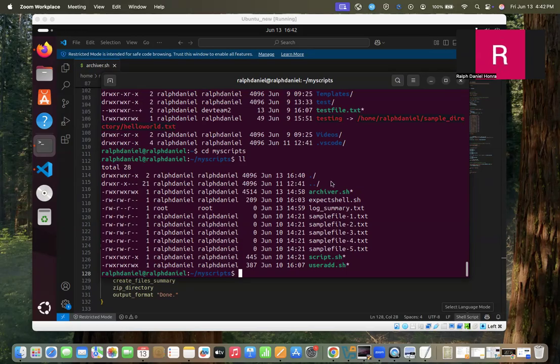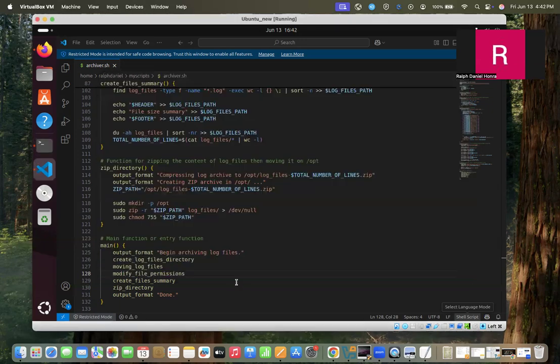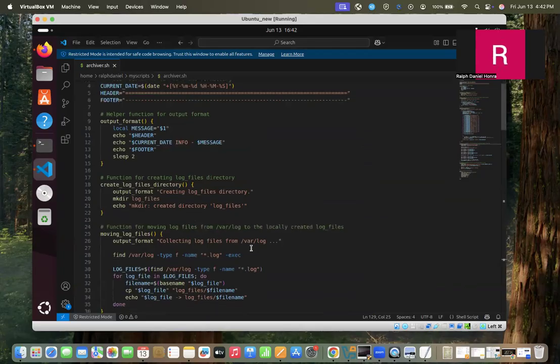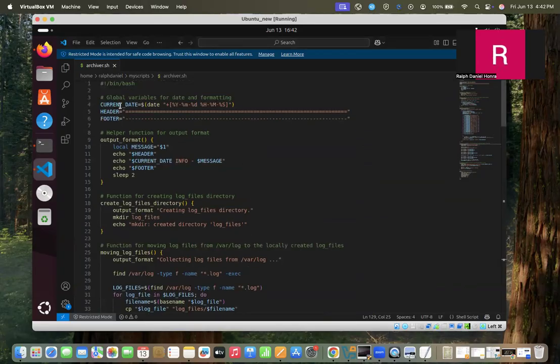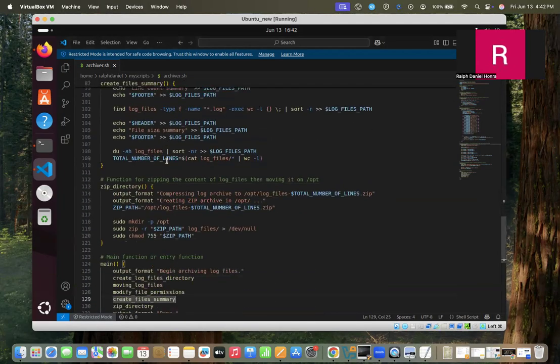In here, I've created archiver.sh. This contains all of my code, the script that I've created using VS Code, the code editor that I've used. This is the inside of my archiver.sh. It has global variables: current date, header, and footer. I've created multiple functions which are actually just called in my main function.